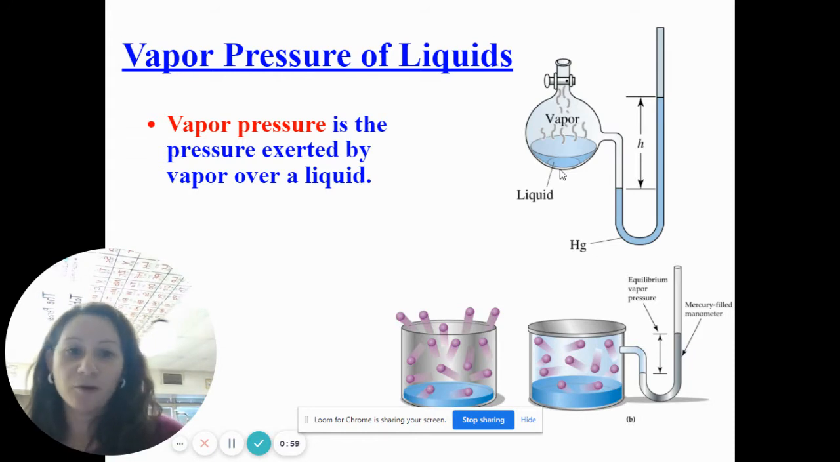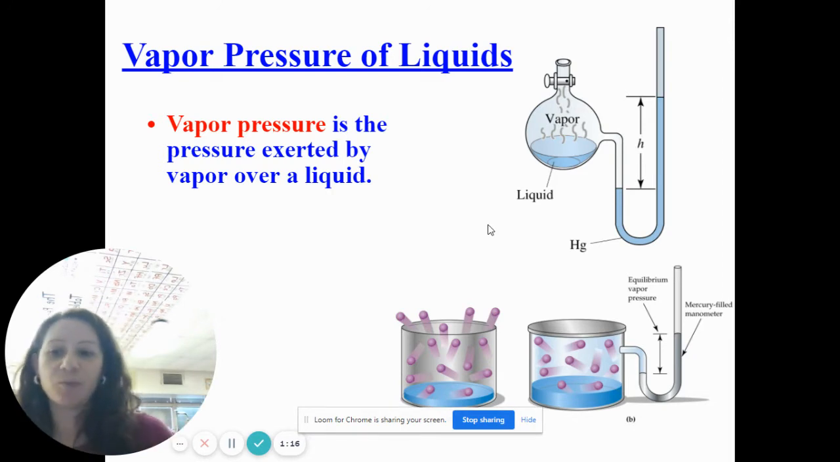So if this was water, for example, some of these liquid water particles that are moving fast can escape and go to the surface as gaseous water particles, and those gaseous water particles would collide together and cause a vapor pressure.